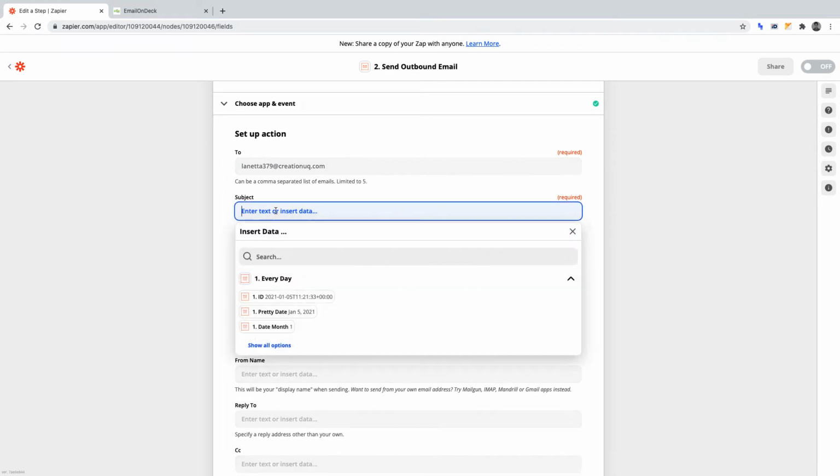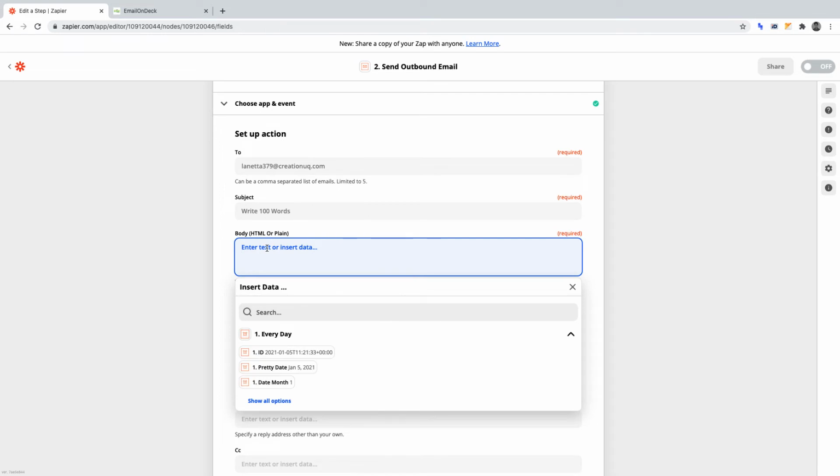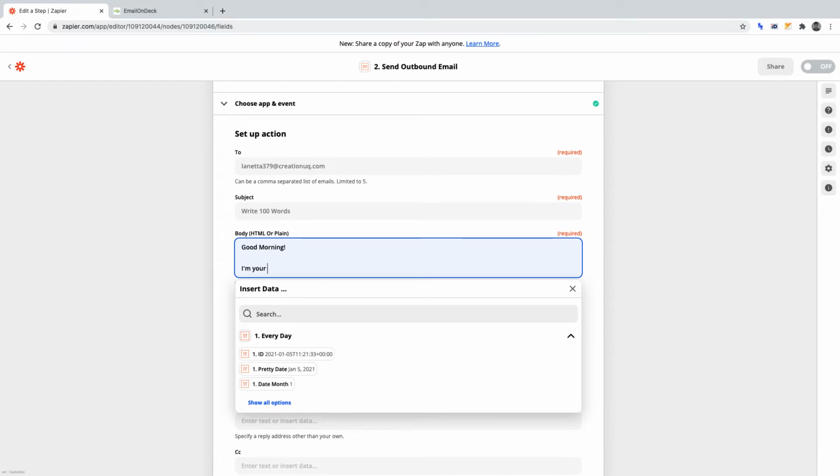Subject, I'm going to write 100 words. Body, this is the body of the email. So I'm going to write a little something so it gets delivered to me every morning, and it's just a little bit of a boost to create that writing habit. Good morning. I'm your future self, encouraging you to write 100 words this morning.